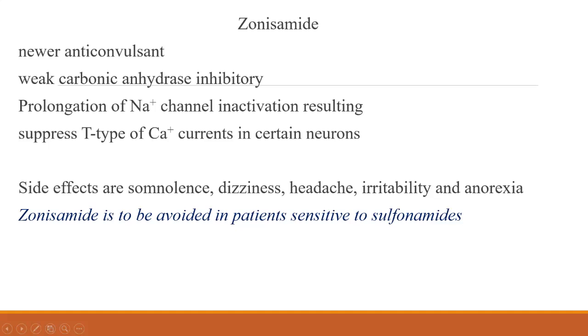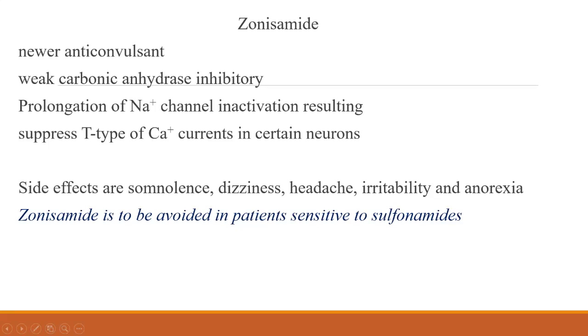It's a newer anticonvulsant, and it is a weak carbonic anhydrase inhibitor, prolongation of sodium channel activation, and also suppresses the T type of calcium. So you have seen in the picture. So please study that picture. It is easy to write everything. And the side effects will be dizziness, headache, all these things are common.